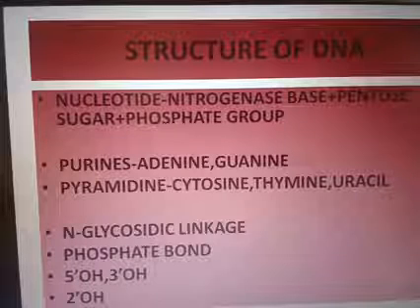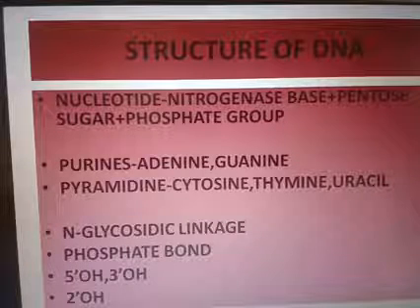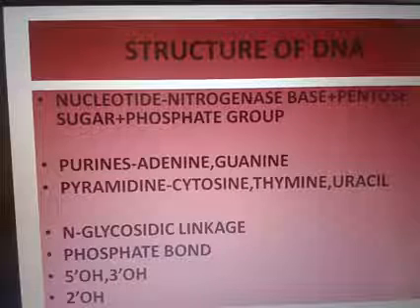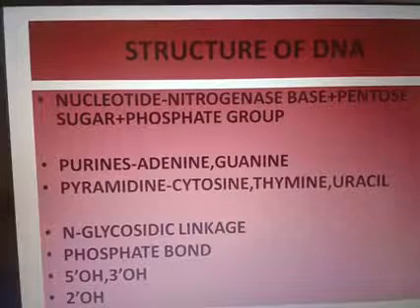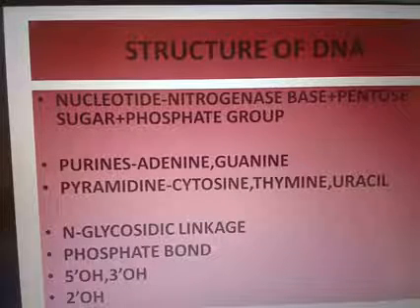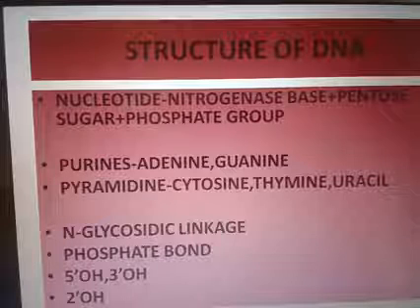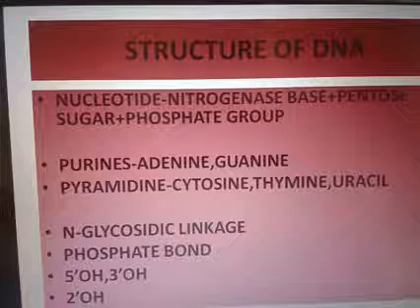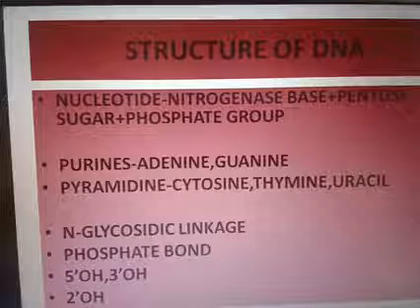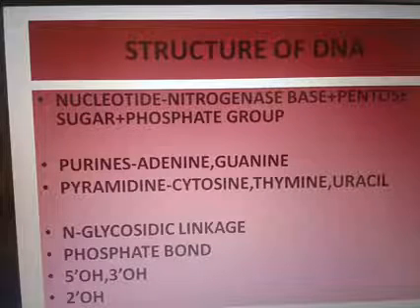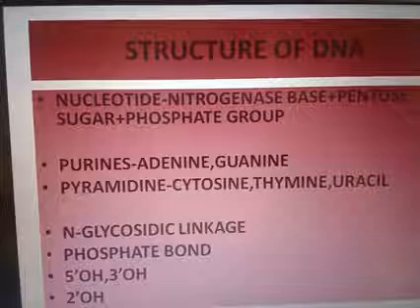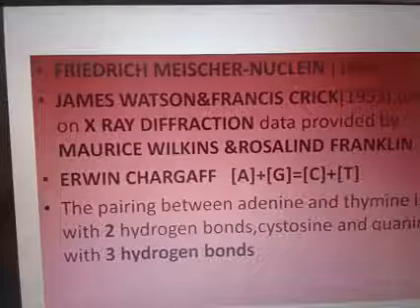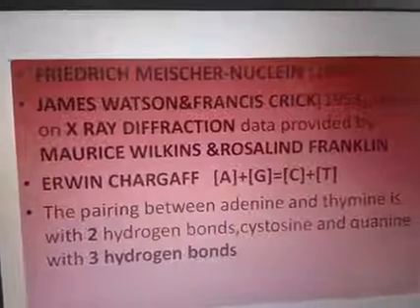Structure of DNA is a double helical structure. So it has two ends. One end is 5-OH and the other end is 3-OH. 3-OH and 5-OH mean the OH group is seen in the third and the fifth position. And the second OH means the OH group is seen in the second position. The 2-OH is seen in the case of RNA. Clear? The scientist's name and